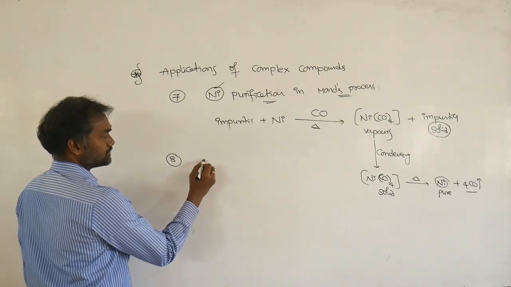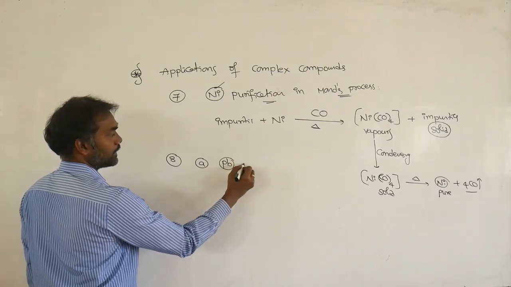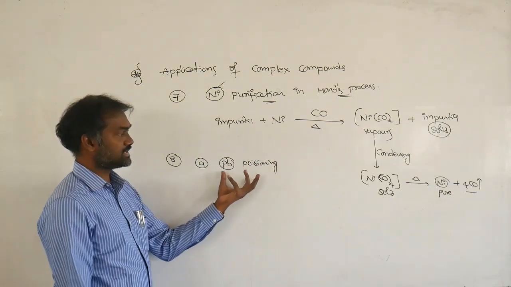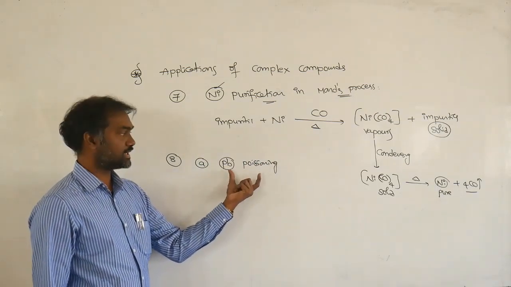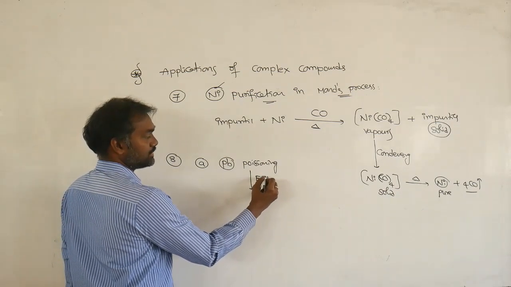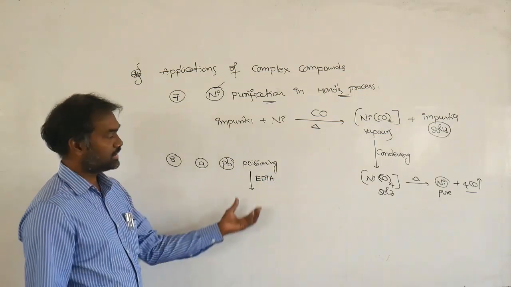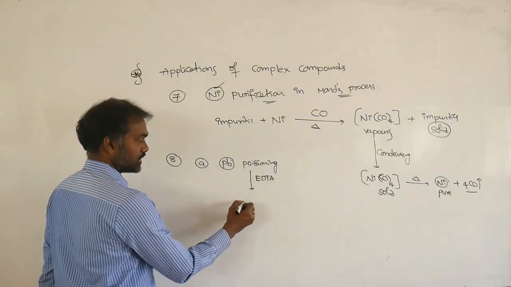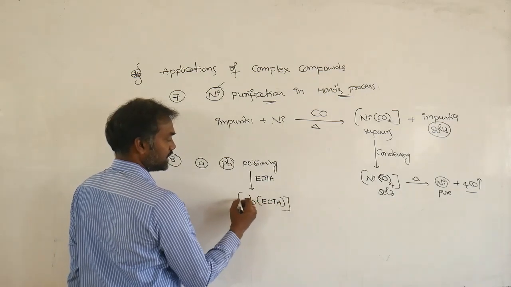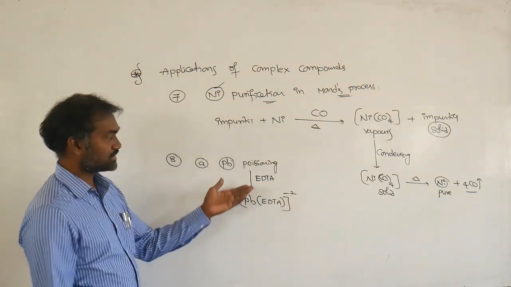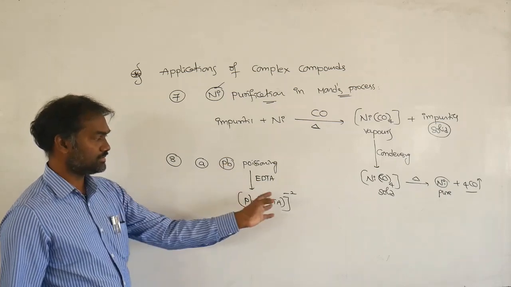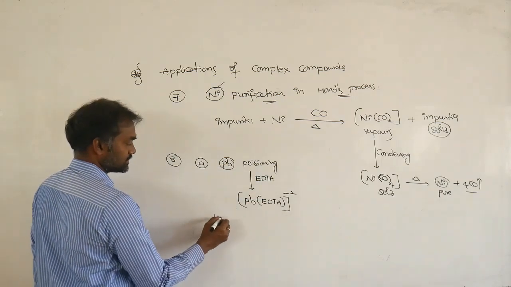Suppose lead poisoning. If excess lead is in our food material, it is a poison. So how to remove this? They provide EDTA solution. Lead combines with EDTA and comes outside, so the person will be on the safe side. EDTA is a powerful ligand, and heavy metals can be removed as a complex.